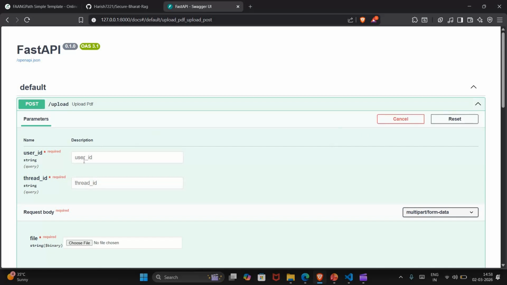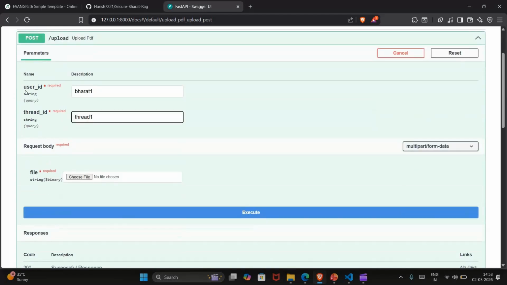So each user will have their particular user ID. Suppose I create the user ID as Bharat 1, and for that there may be many threads. Let's say for the Bharat 1 user ID we have thread 1. So it's a new conversation for this user ID.